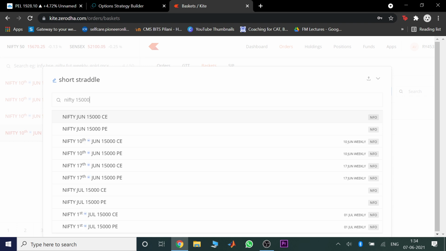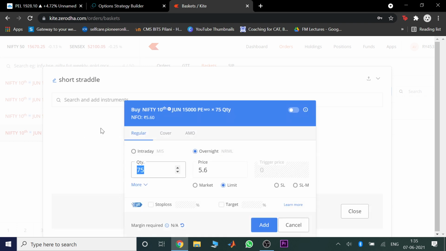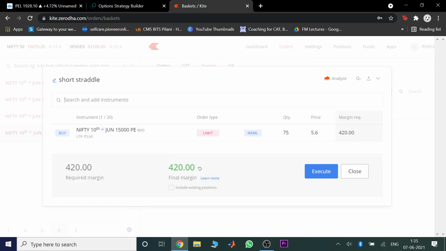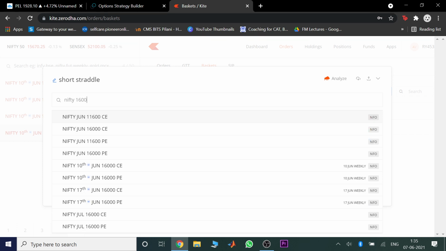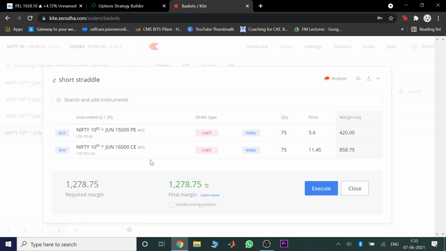My buys are 15,000 put option. I will buy one. And then Nifty 16,000 call option I will buy. I have added my buy options. Now I will move to my sell options.